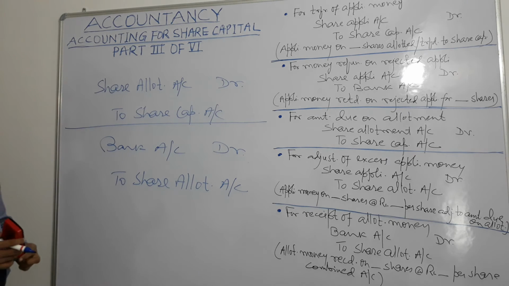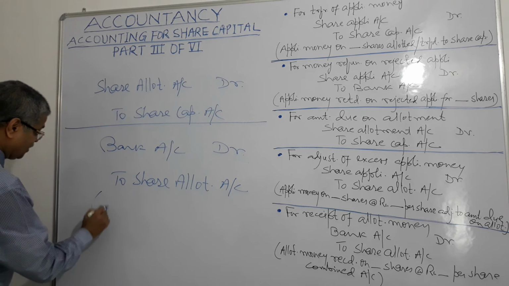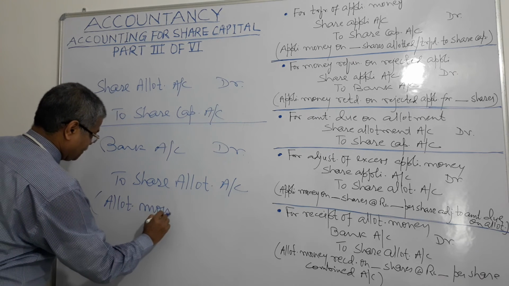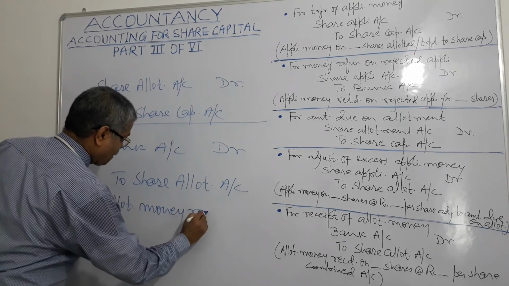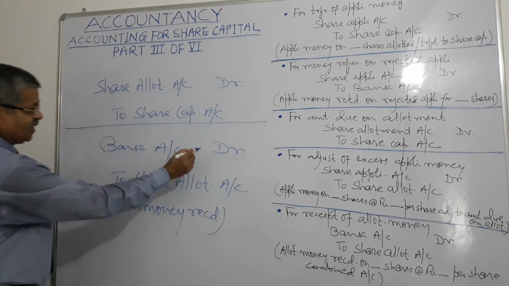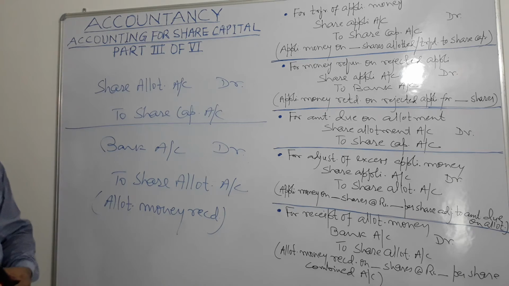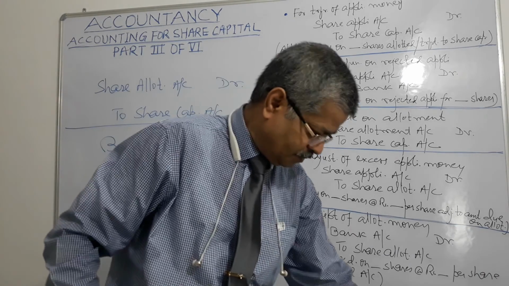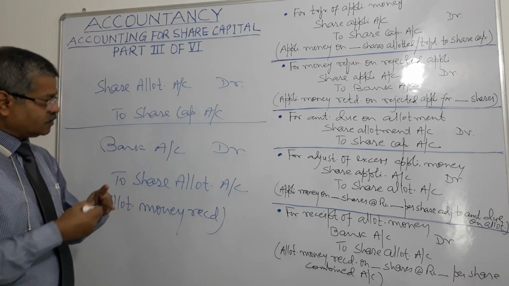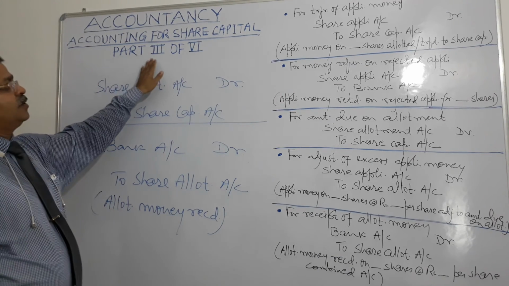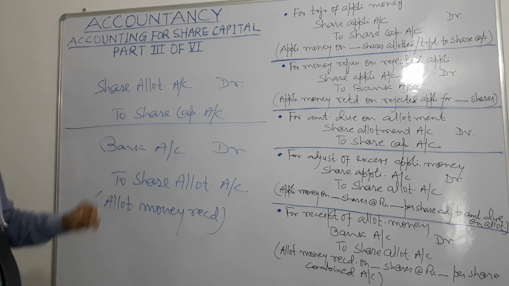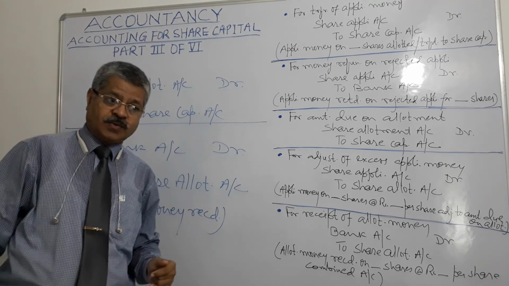And what will be the narration? Narration will be allotment money received. Since bank has been debited, share allotment account has been credited, allotment money received, right? So in this part we wanted to discuss only accounting entries in respect of these things, right?